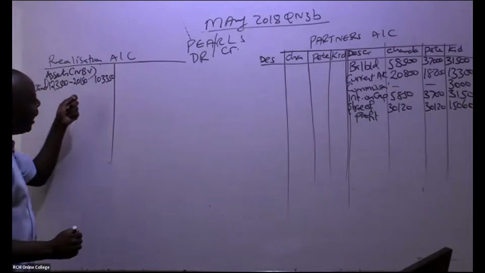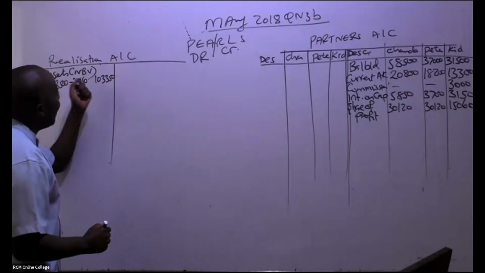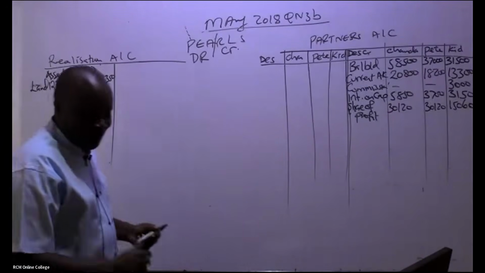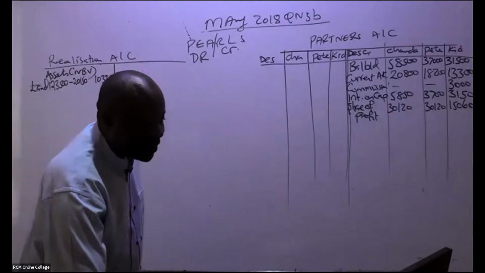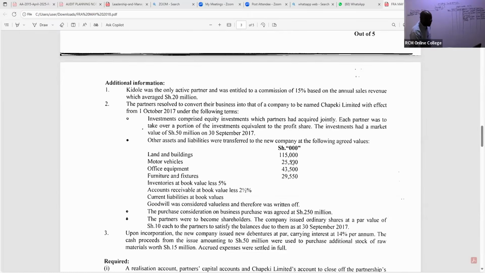Please, here, I'm 100% sure that most students on the realization account, they bring the fair values. A good number of them will come and tell you, if it's land and buildings, why can't we pick this figure? Most of them, that's what they'll tell me. So you can see these were agreed values between these partners and the new company directors.